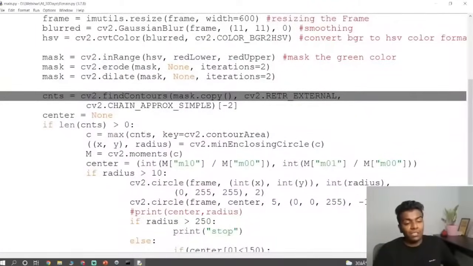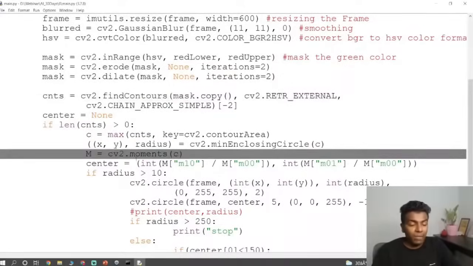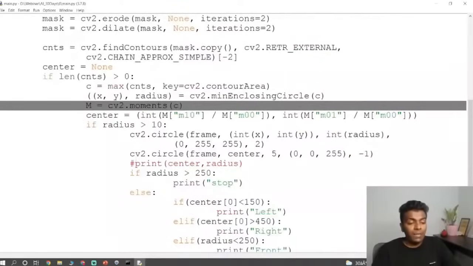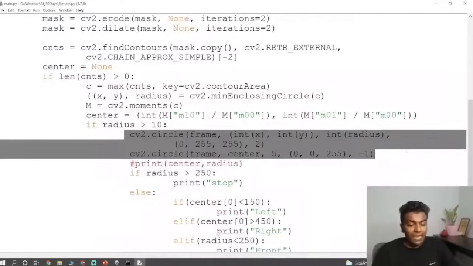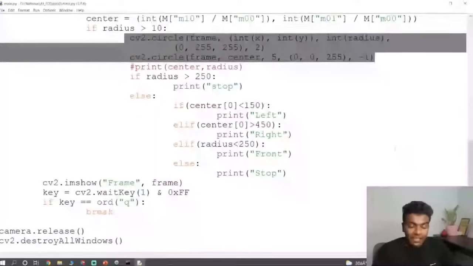and then inside that, we draw the minimum enclosing circle. Drawing the minimum enclosing circle returns us the center as well as the radius. And to find the center of the area, we find the moment. With the help of that, we can easily find the center. So once it has been found, two circles are drawn, one yellow color and another a red color dot. So everything has been plotted.